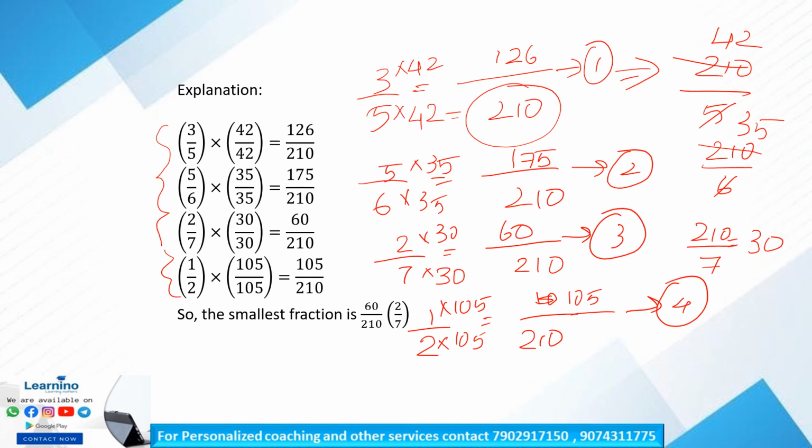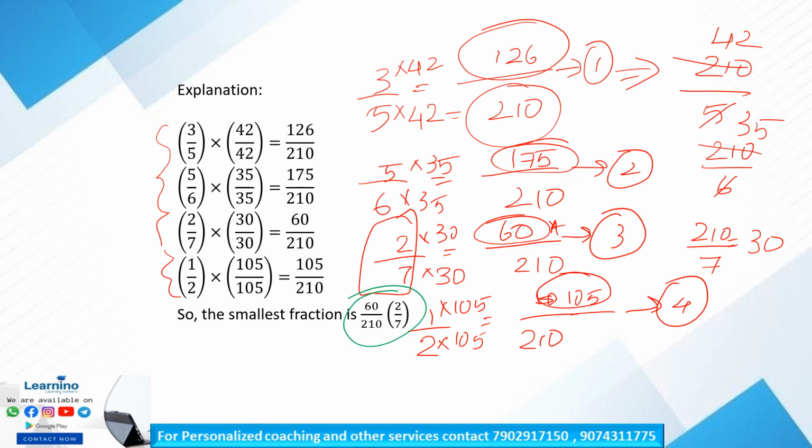So by comparing just the numerators, we will get the smallest fraction because our denominators are all equal. Comparing the numerators, 60 is our smallest numerator. So the smallest fraction among these is 2 by 7. So 2 by 7 is our correct answer. Fraction 2 by 7 is the smallest among the given four options. Clear? So 2 by 7 is our answer.